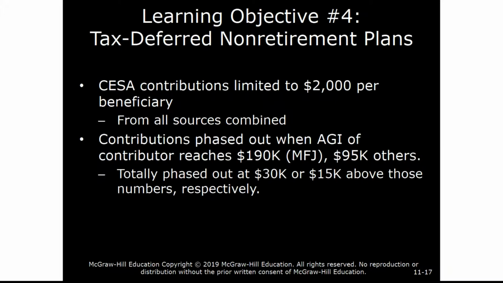So here's an example where the earnings may never be taxed. The limit on the Coverdell contributions is $2,000 per beneficiary, from everybody for that beneficiary. Here, though, the contributions phase out when AGI of the contributor reaches $190,000 and is totally phased out for married filing joint at $220,000. For single taxpayers, the contributions begin to phase out at $95,000 and are totally phased out at $110,000.